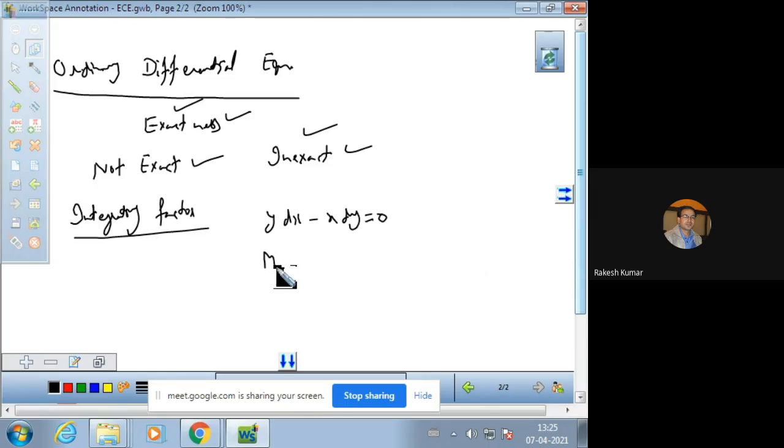If we compare this equation with M dx plus N dy is equal to 0, you will see that the value of M is y and the value of N is minus x.